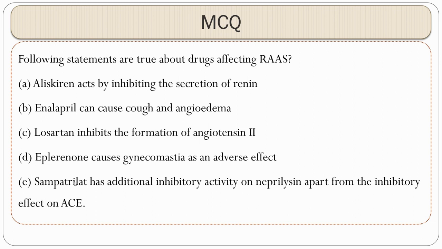And then a newer drug here, that is omapatrilat. Omapatrilat and sampatrilat are the two drugs which are basically vasopeptidase inhibitors. That is, they have inhibitory action on neprilysin. What are the vasopeptidase enzymes you know? One is neprilysin, the other one is ACE. So, omapatrilat has action on neprilysin as well as ACE. So, the correct statements are B and E.